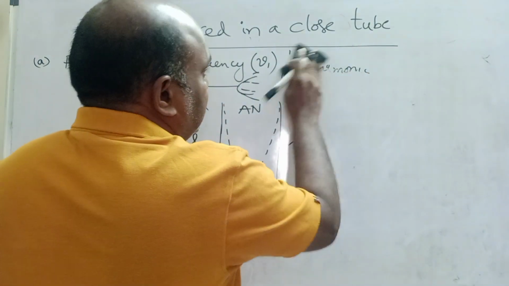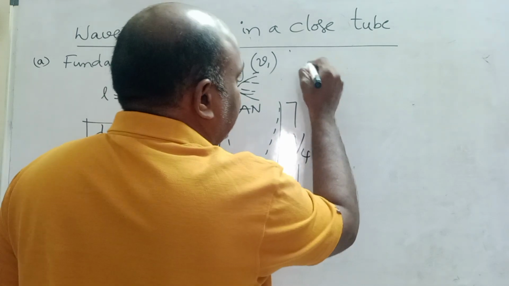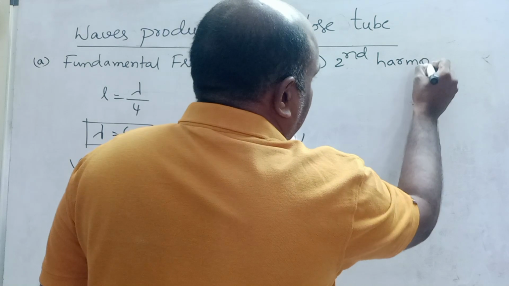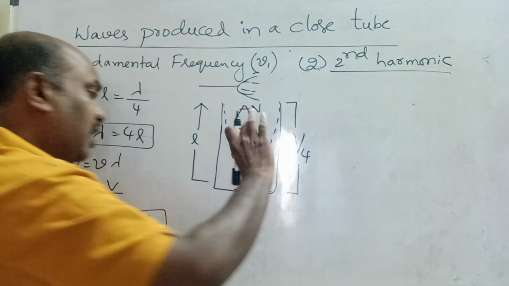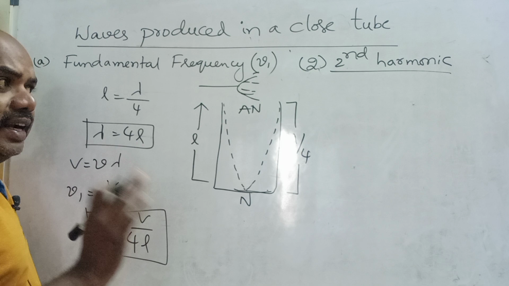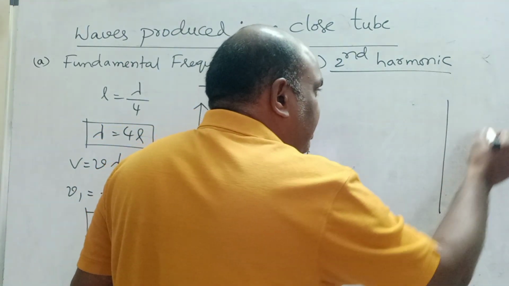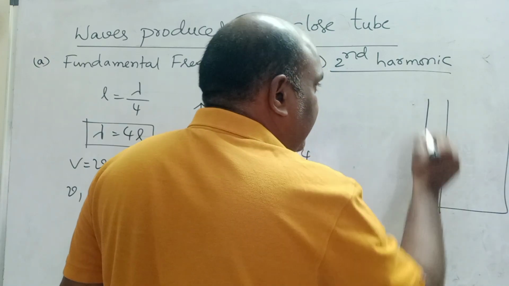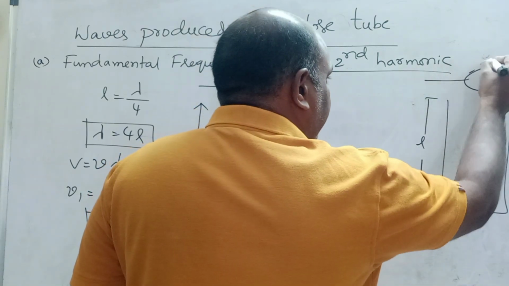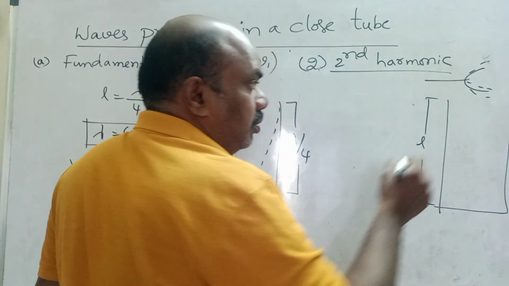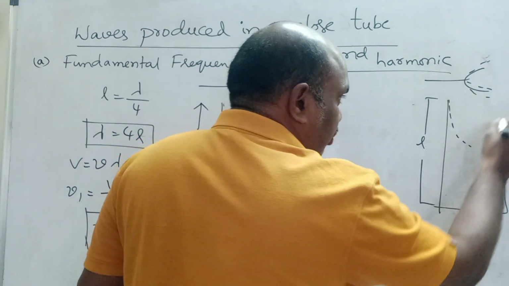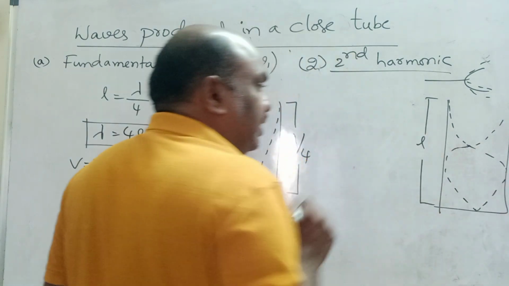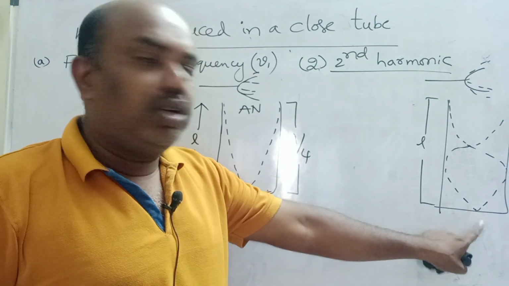Now see children, first harmonic I replaced by second harmonic. Second harmonic means when antinode is formed at the second end. Second time, tell me children, what is the possibility? Length of the air column does not change. This is L only. L is fixed. I placed a vibrating tuning fork just above that closed tube, so that what will happen? Here half loop is formed. Second time one full loop is formed. This is the possibility. Otherwise here two nodes do not form.